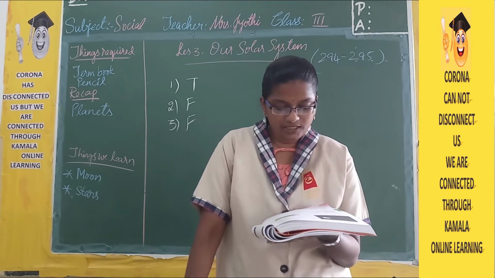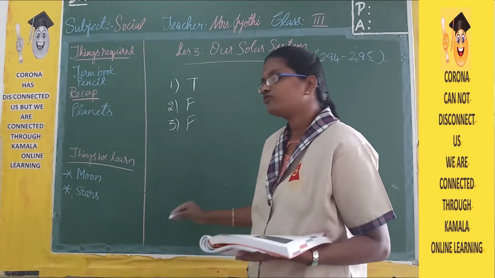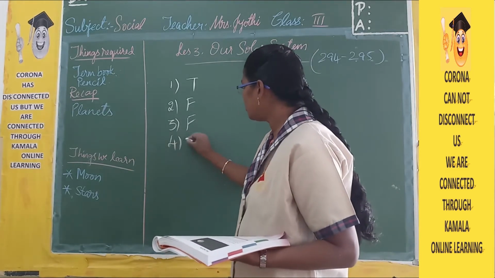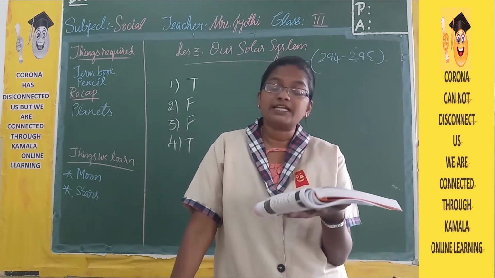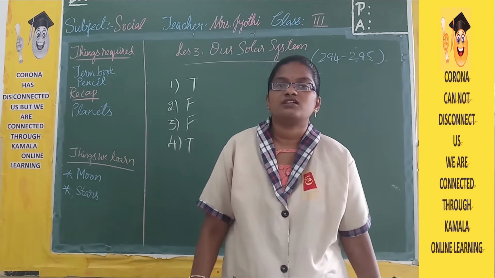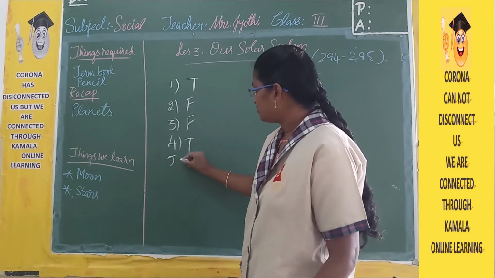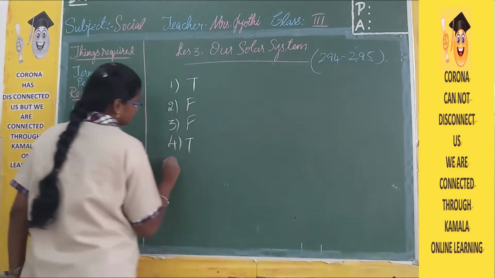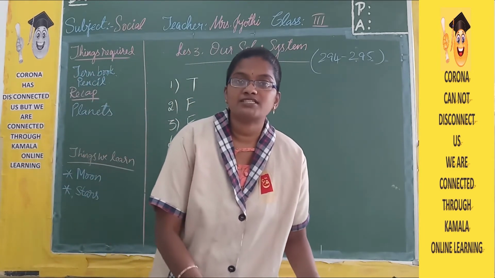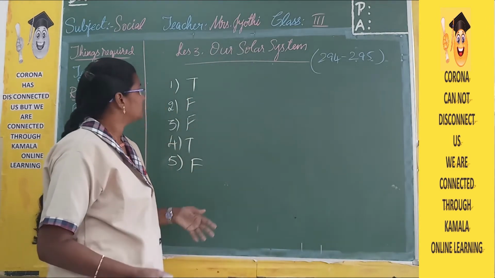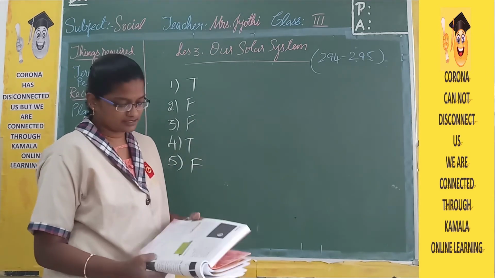The sun and the 8 planets together form the solar system. Yes, it is true. The moon is the 4th largest satellite in the solar system. Is it true? No, it is false. The moon is the 5th largest satellite. So the first and fourth are true and the remaining are false.